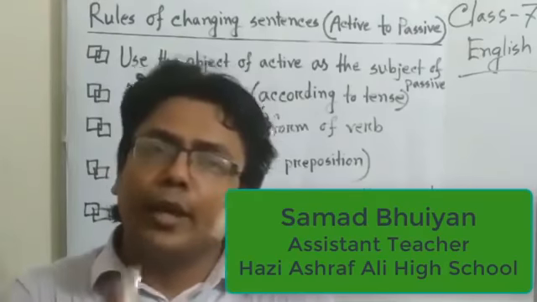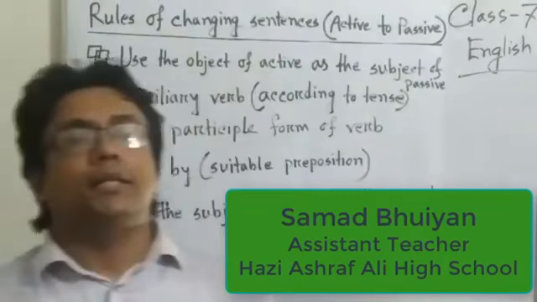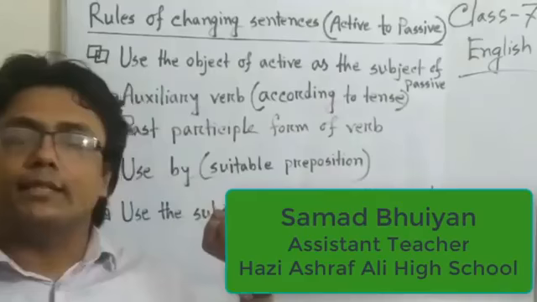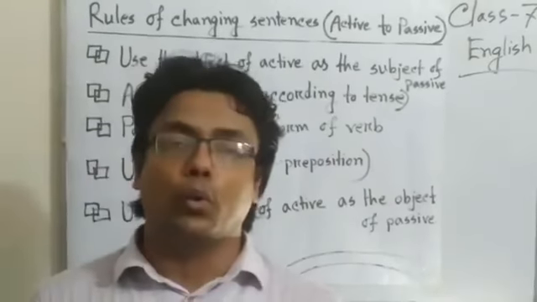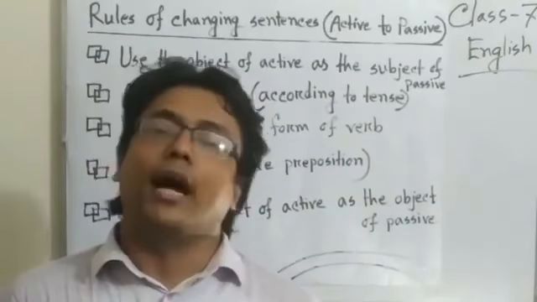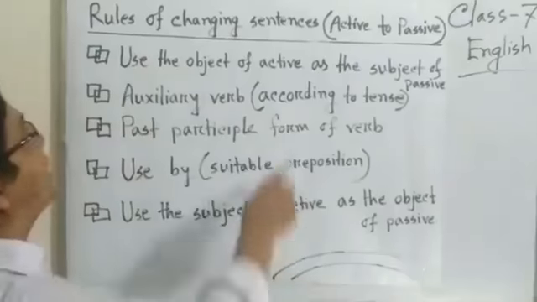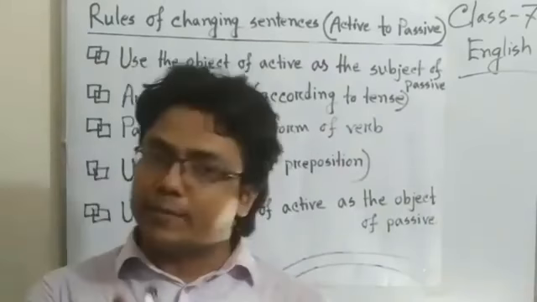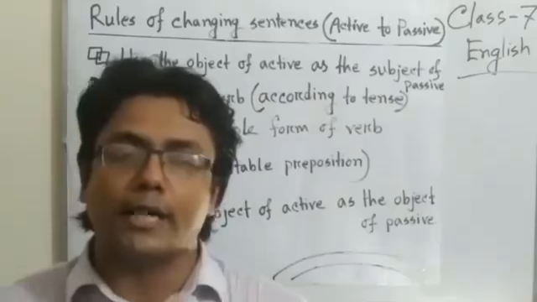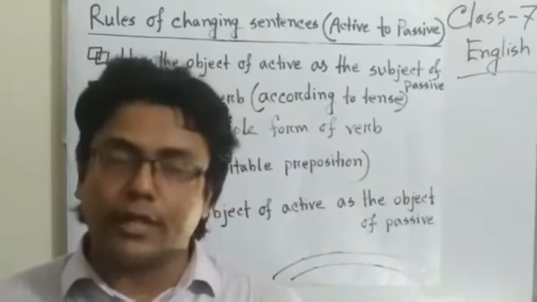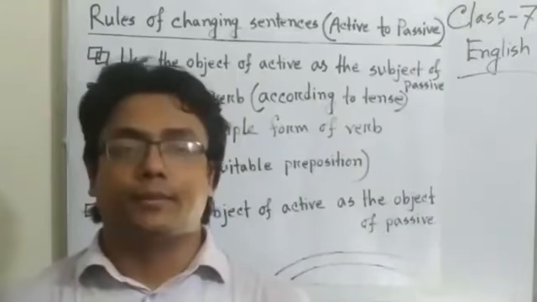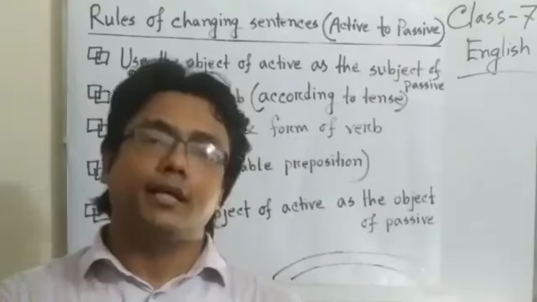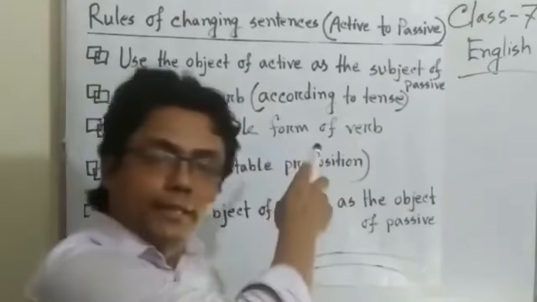Clear? When we ask the verb of a sentence with who, the answer will be the subject. It means to find out the subject in a sentence, we have to ask a question with who. Then the answer will be the subject.